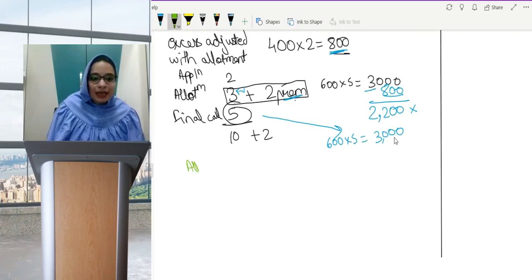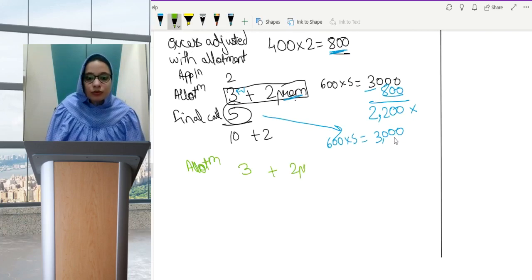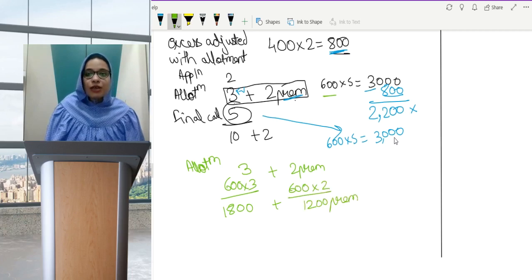See, at the time of allotment, face value is 3, premium is 2. So from this person, 600 into 3, 1800 should have been the face value and 600 into 2, 1200 should be premium, right? Okay, I have received 800 as advance.